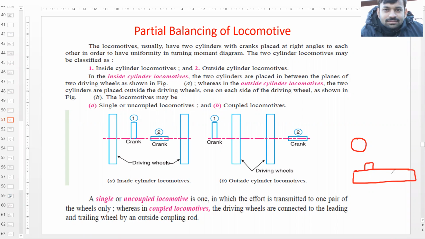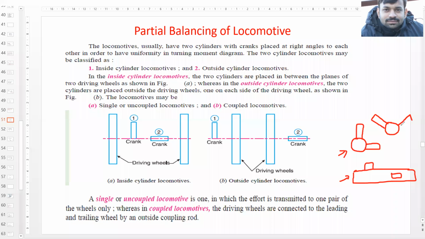So placement of the cranks would be at 90 degree to each other. This is the front view and this is the side view. In side view, if one crank is over here, the other crank would be something like this. And as you can see, they are 90 degree apart from each other. There can be different arrangements also. If one crank is like this, another crank would be like this.